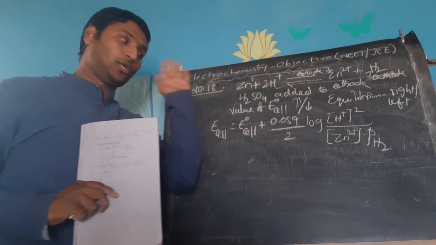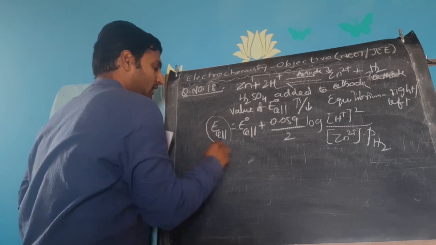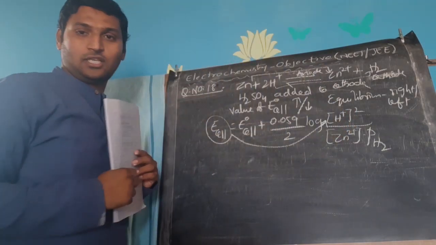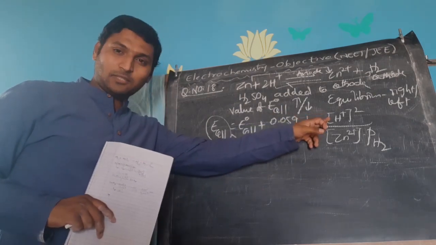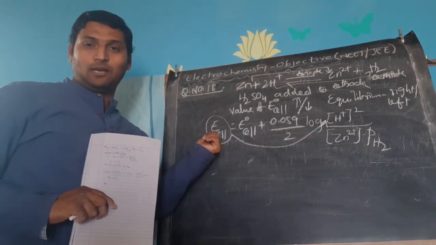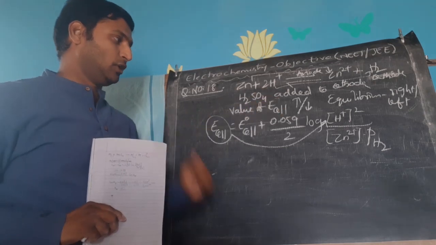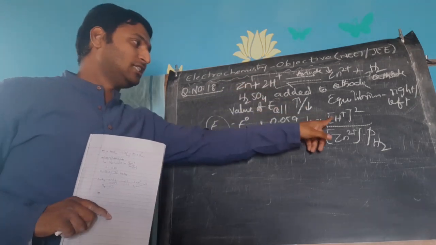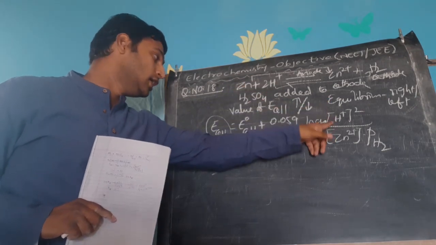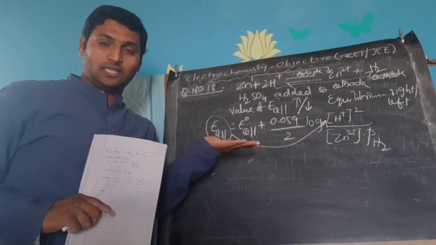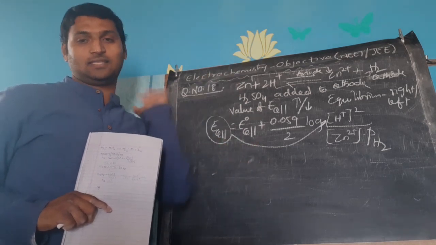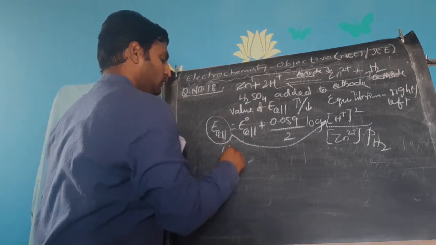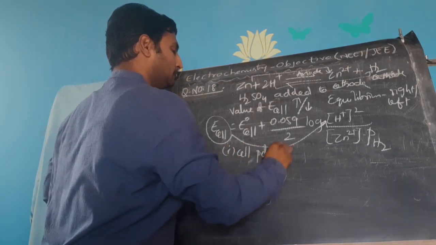In this Nernst equation, you are clearly understanding that the E cell value is directly proportional to the square of the H plus concentration. So the more the H plus concentration, the more will be the value of cell potential. So since you have added H2SO4, since you are increasing H plus concentration, surely the cell potential value will increase. First point to be noted. So cell potential increases.